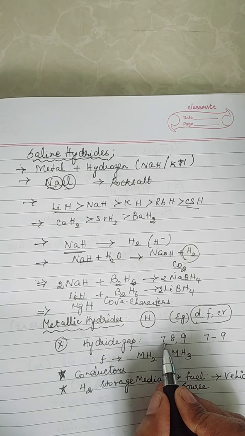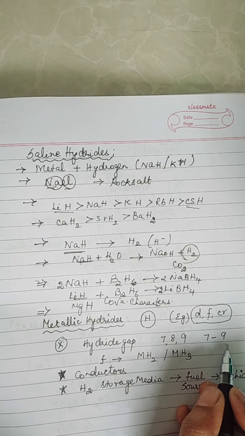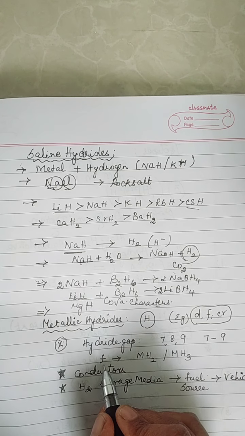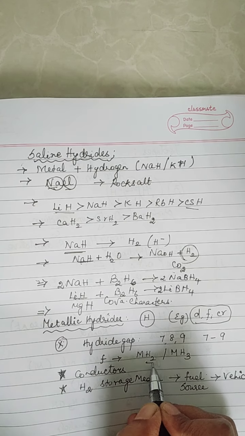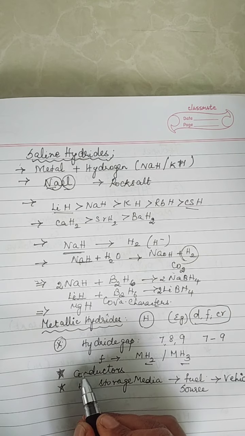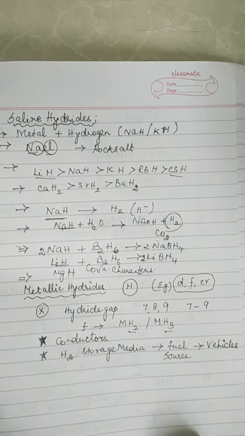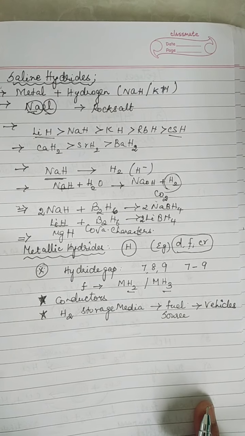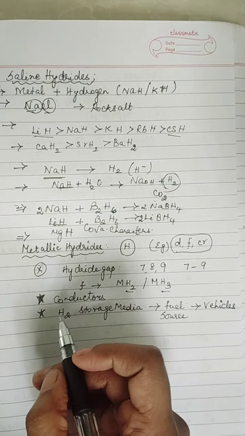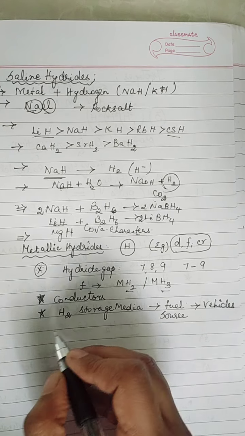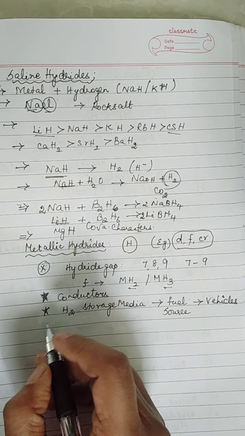Between groups 7 and 9 of the periodic table, they will not form hydrides, so it is referred to as hydride gap. F block elements will be forming dihydrides and trihydrides. They are conductors, and my metallic hydrides are used as hydrogen storage media, so they can be used as fuel source for future vehicles. Okay, so till now it's clear, children.